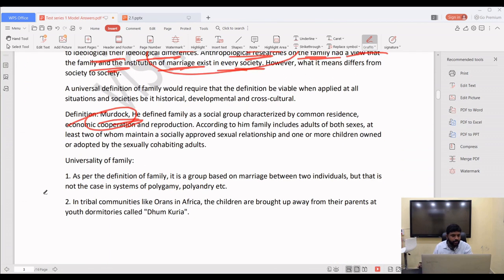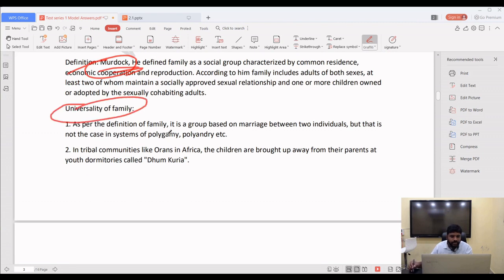Then, the universality of family. It is a group based on marriage between two individuals, but that is not the case in systems of polygamy and polyandry. A boy and girl coming together and getting married and establishing children in a common residence is called a family. But there are some polygamy marriages, and some polyandry families. Polygyny means multiple wives. Polyandry means multiple husbands.